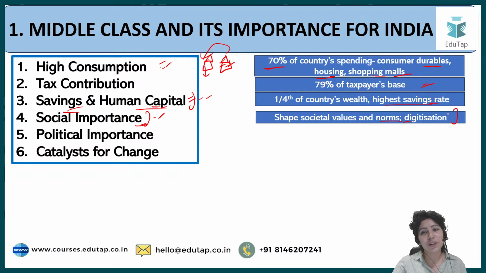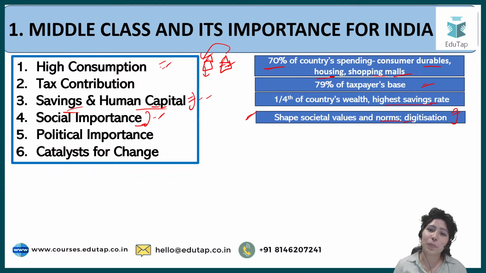So technology adoption is very high in the middle class, and that's why digitization could be adopted. We are in the times of the digital rupee because of the contribution of the middle class that has come to digitization. Then they have a political importance.